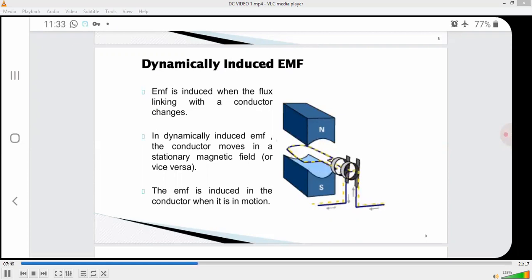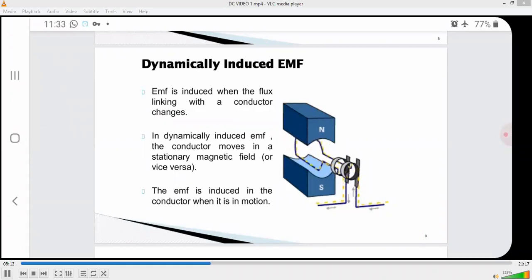So in this diagram, let us consider a conductor of length l meters, moving at right angles to a uniform magnetic field of flux density B Weber per meter square, with a velocity of v meter per second.